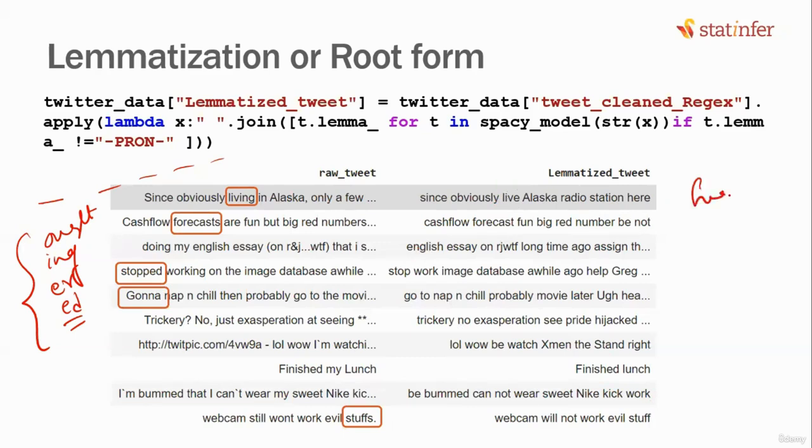Lemmatization is going to have a huge impact on your final result. Do you agree with that? Otherwise, the machine learning model is going to treat the same words in different ways. Using lemmatization, we are going to convert everything into the same form.